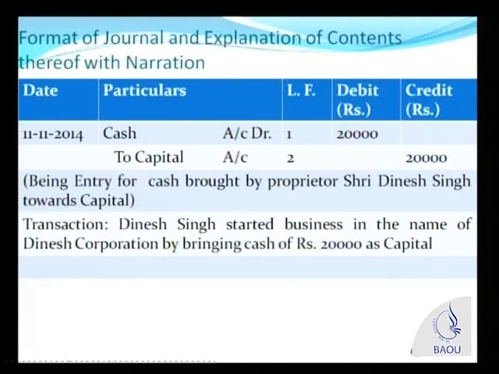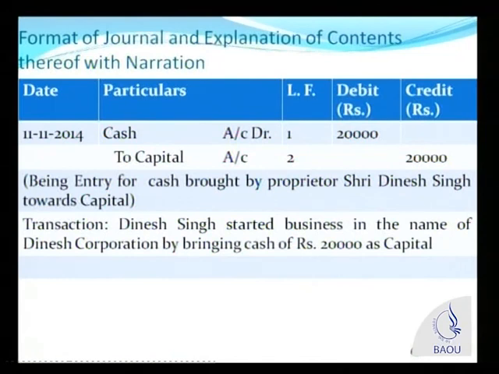Now ledger folio is the third column. LF is ledger folio. Each of these accounts which is debited or credited is then posted into a ledger, which you may learn a little later. And then debit rupees. These amounts could be in any currency. You could keep these accounts in US dollar, in British pound, or in Japanese yen. But here, being in India, we are recording it in Indian currency, namely rupees. So debit is the fourth column. Fifth is credit.